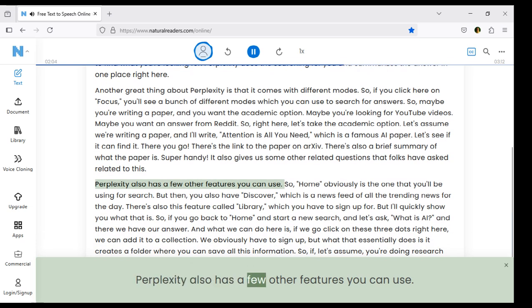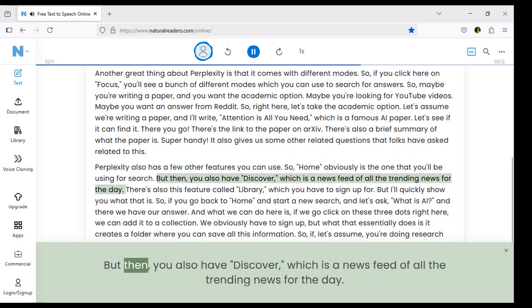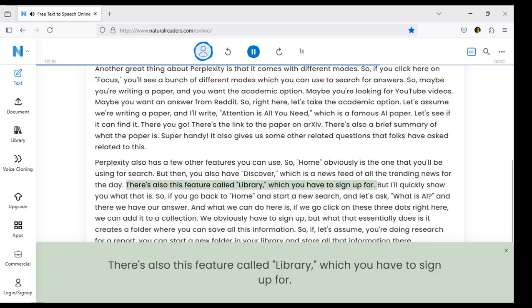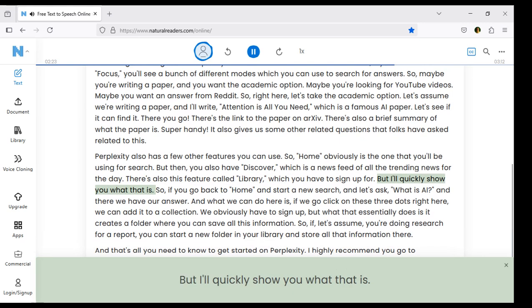Perplexity also has a few other features you can use. So, Home obviously is the one that you'll be using for search. But then, you also have Discover, which is a news feed of all the trending news for the day. There's also this feature called Library, which you have to sign up for. But I'll quickly show you what that is.